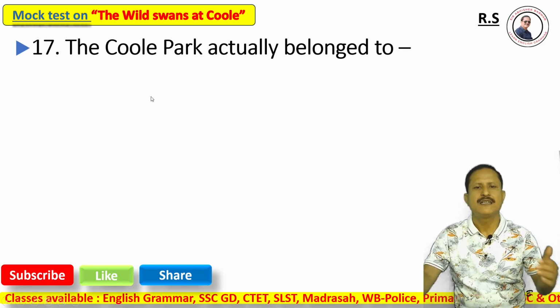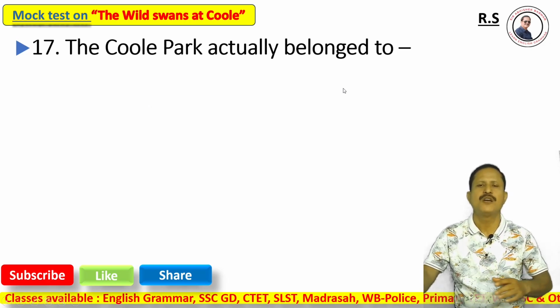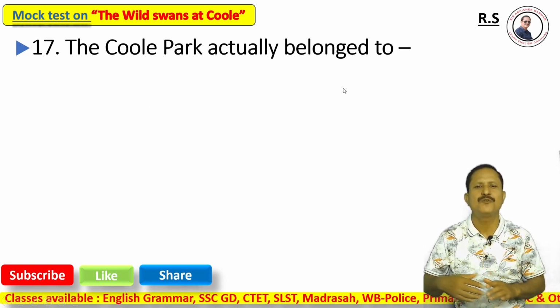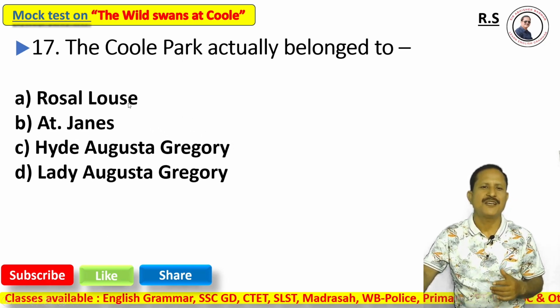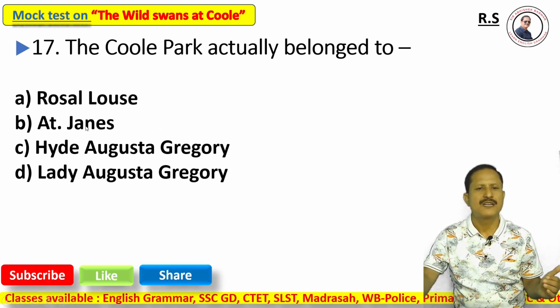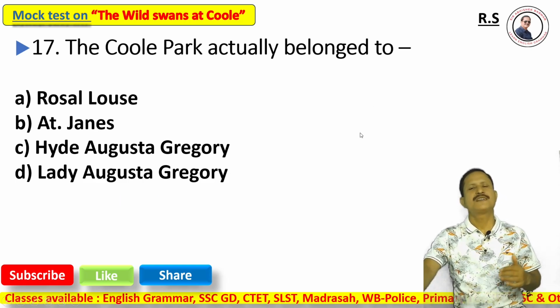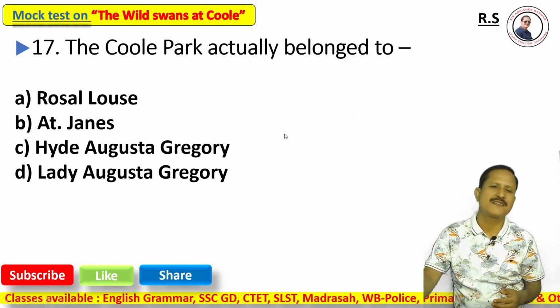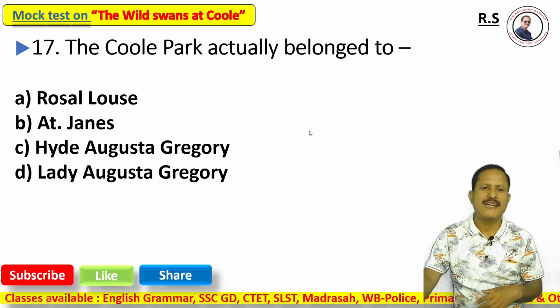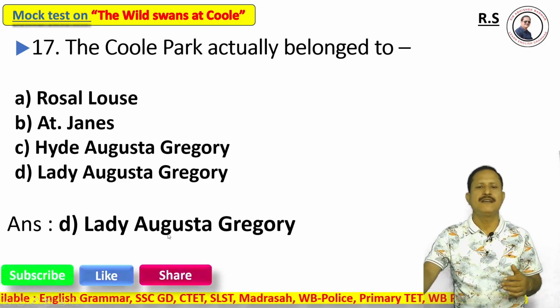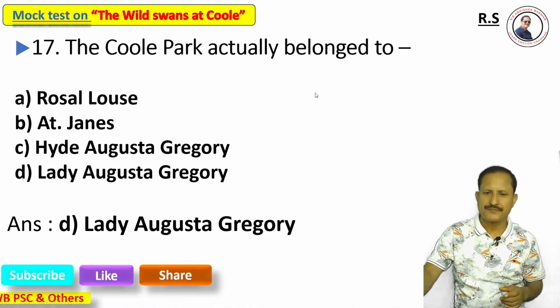Question number 17. Who is the owner of Coole Park? Option A, Rochelle Laws; option B, W. B. Yeats; option C, Head Augusta Gregory; option D, Lady Augusta Gregory. This question was asked in different types of competitive exams. Very, very important question. The correct answer is option D, Lady Augusta Gregory.